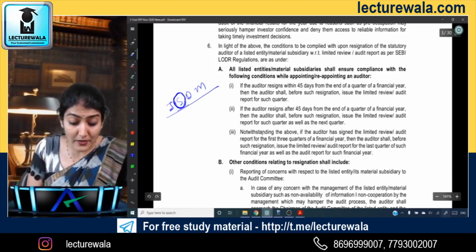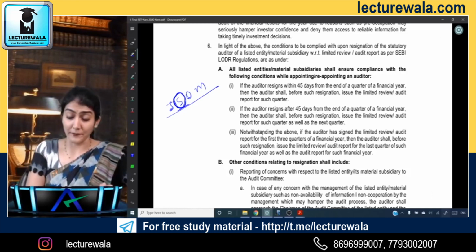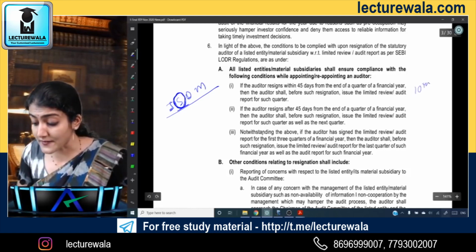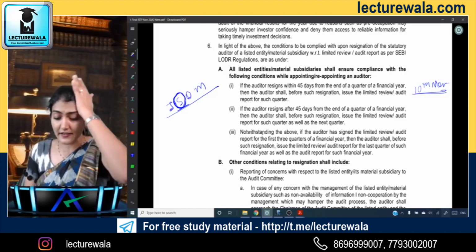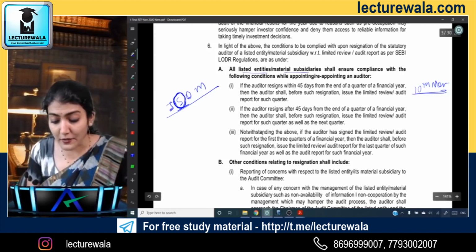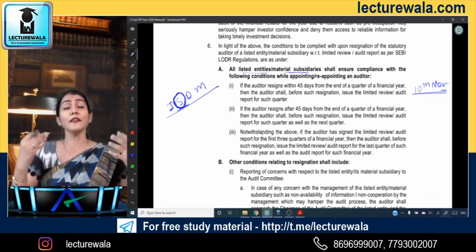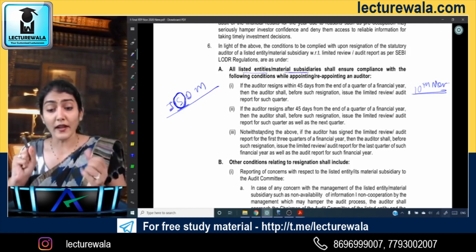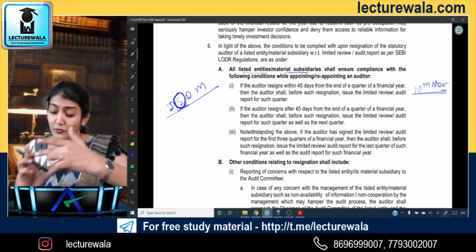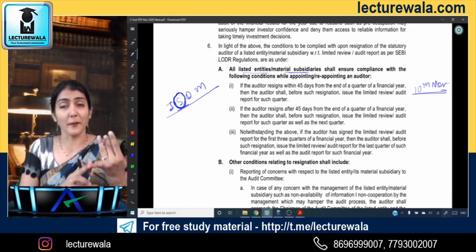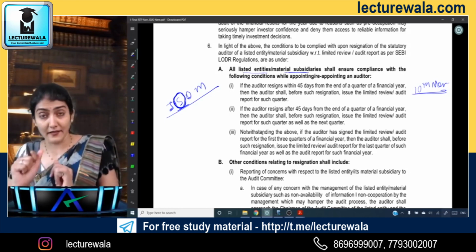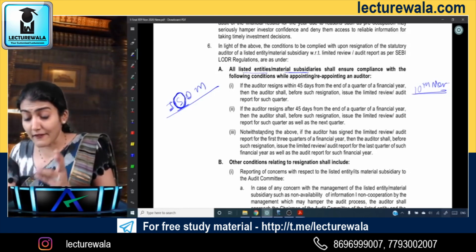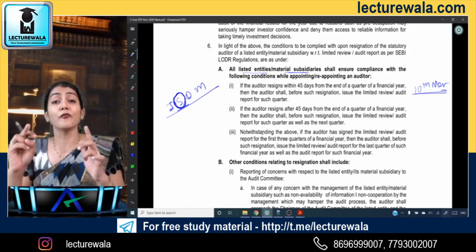I am taking the example of the 30th September quarter. Say the auditor of the listed entity, or the material subsidiary auditor, has resigned on, say, 10th of November. So when did the quarter before 10th of November just get over? 30th of September. So October full month and November 10 days, so October 31 days and November 10 days. So 31 plus 10, 41 days.